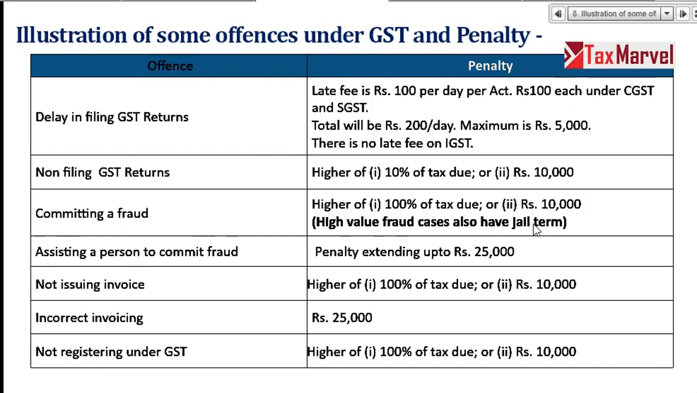Non-issuing invoice. So whatever that person, the electronic good shop person did not issue invoice for sale of fan. So 100% of tax due or 10,000 is a penalty. So actual tax and interest government will take plus this amount also will take. Incorrect invoicing, 25,000 rupees. Incorrect means HSN number you have missed out, place of supply you have not. So incorrect invoicing means the particulars to be reported is not there. I am not talking about not issuing invoice, right? Not registering under GST. 100% of tax due or 10,000 rupees, whichever higher, is to be taken payment as penalty. It's a huge penalty, right?